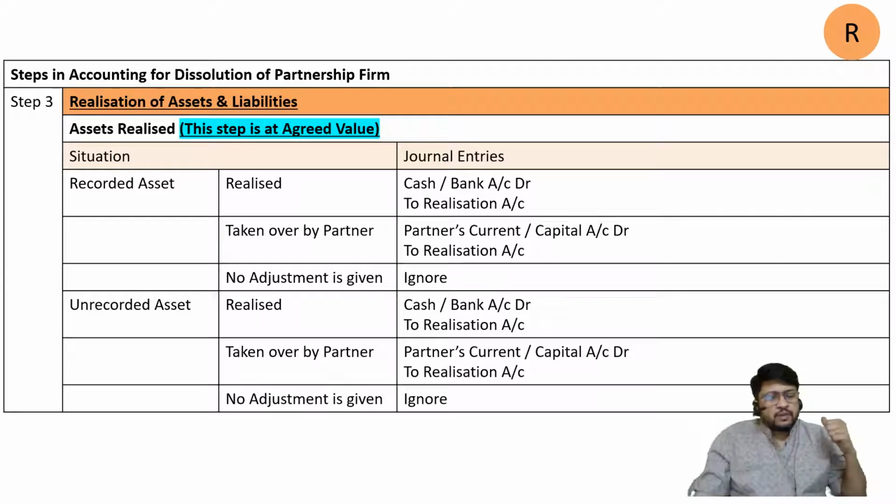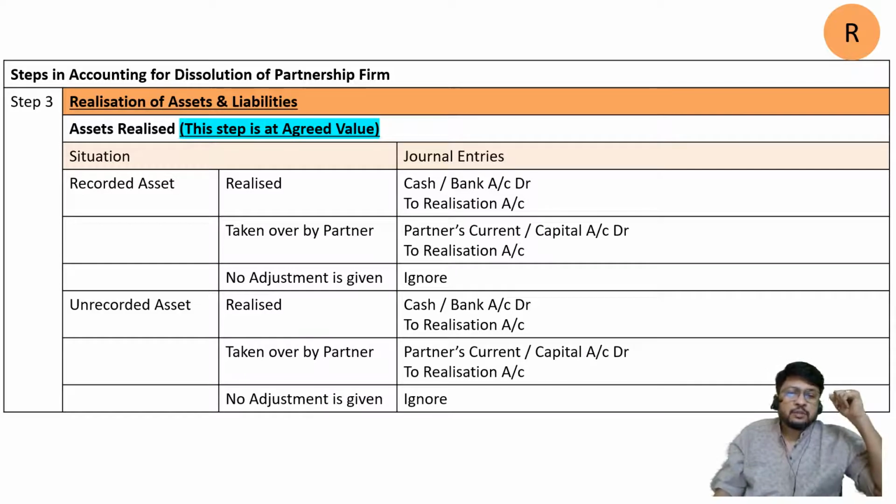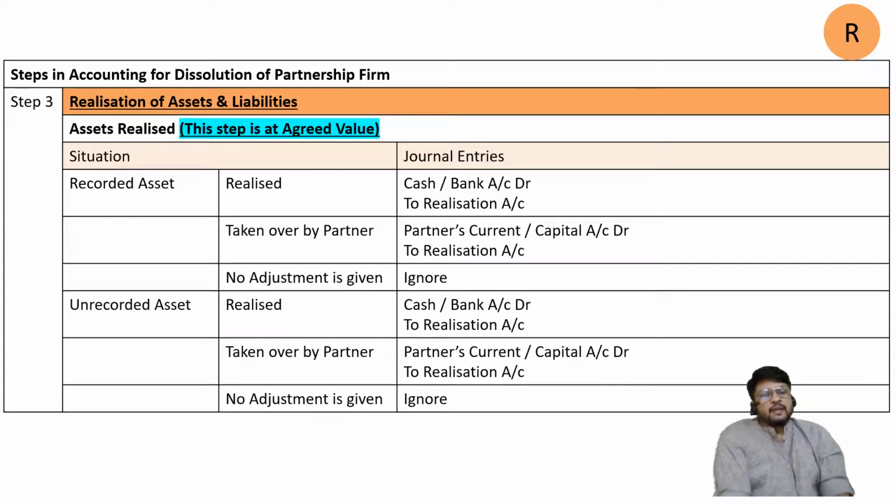In the balance sheet it is not there because it is fully written off, but it is still in existence. We are using it and it is in good working condition. So at the time of dissolution we sold it off and we got the cash. So in the balance sheet it is not there, but in real life it is there. This is called an unrecorded asset. So what can happen to an unrecorded asset? Again the same situation: either it is realized, or it is taken over by the partner, or no adjustment is given.